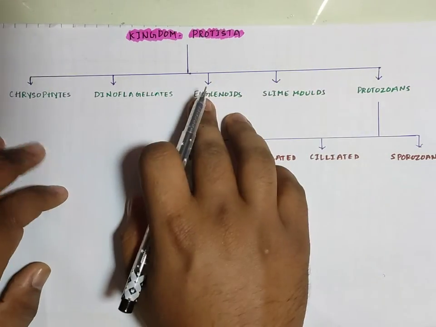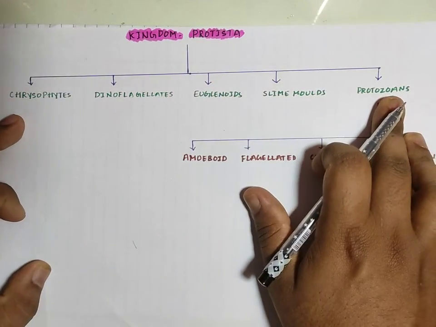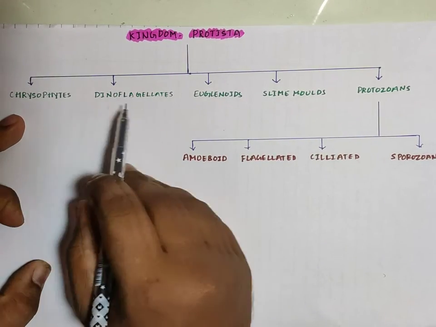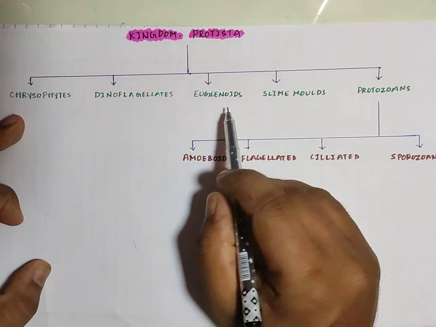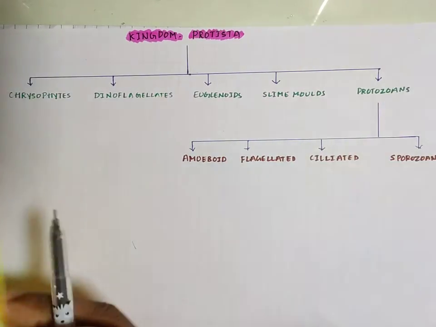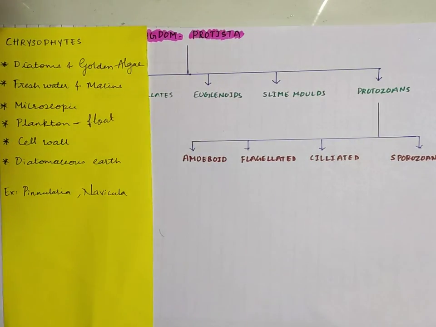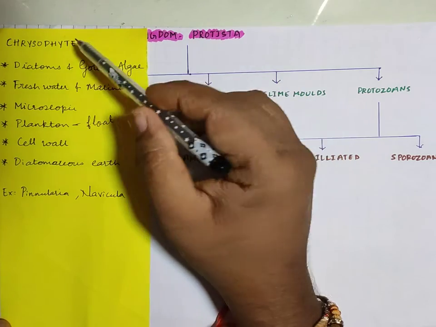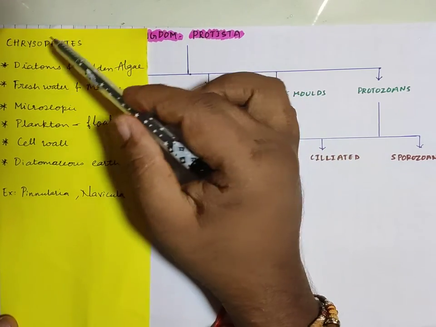Now under kingdom Protista, we have divided many groups, subgroups. There are 5 subgroups, that is chrysophytes, dinoflagellates, euglenoid, slime moulds and protozoans. Now let us see them one by one. First group is chrysophytes. The diatoms and golden algae come under this chrysophytes.